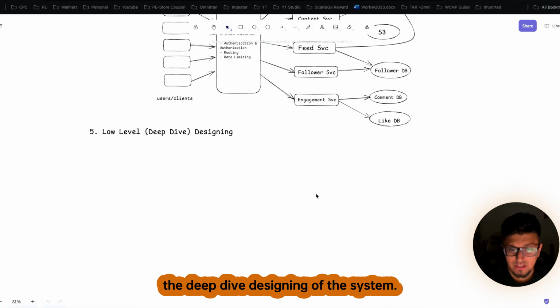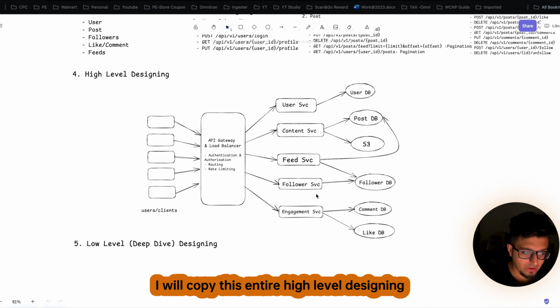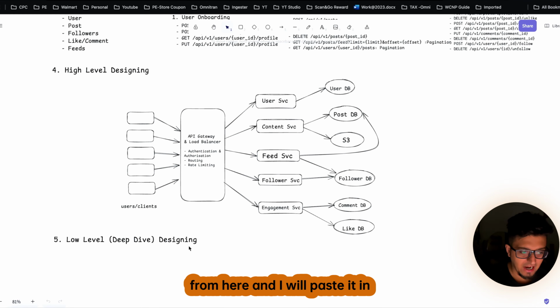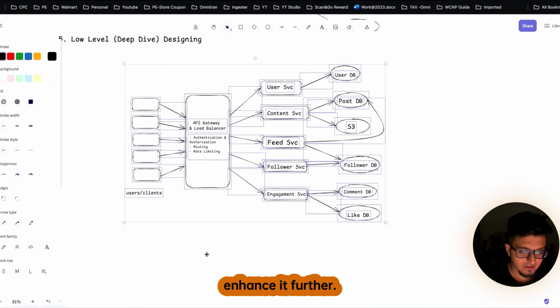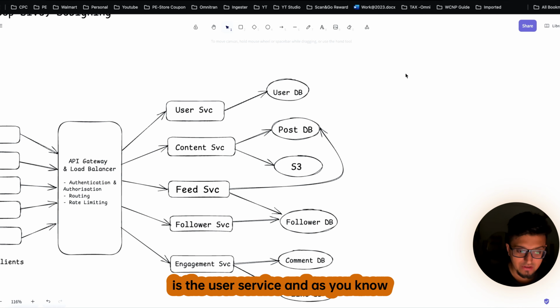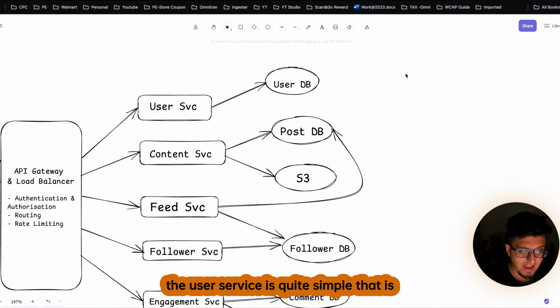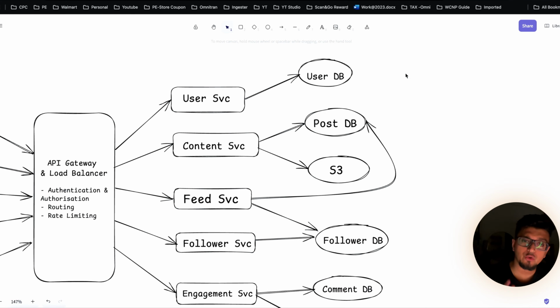So let's start with the low level, or the deep dive designing, of this system. The first thing I will do is copy this entire high level design from here and paste it in our low level section so that we can enhance it further. The first component that we will enhance is the user service. And as you know, the user service is quite simple. The main responsibility of this service is user onboarding.